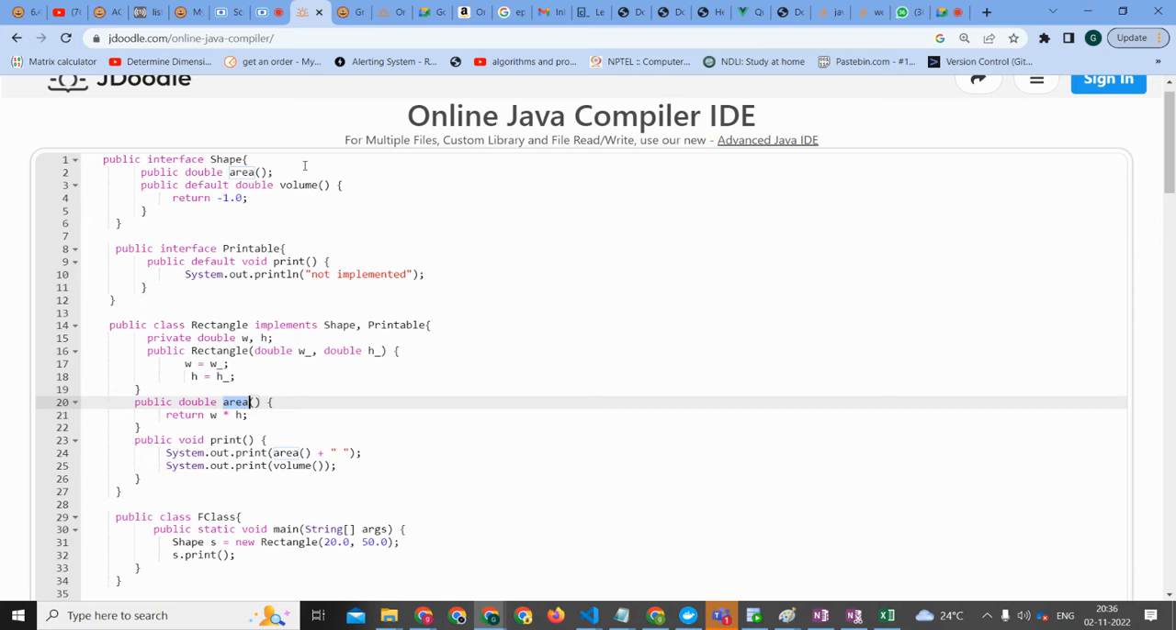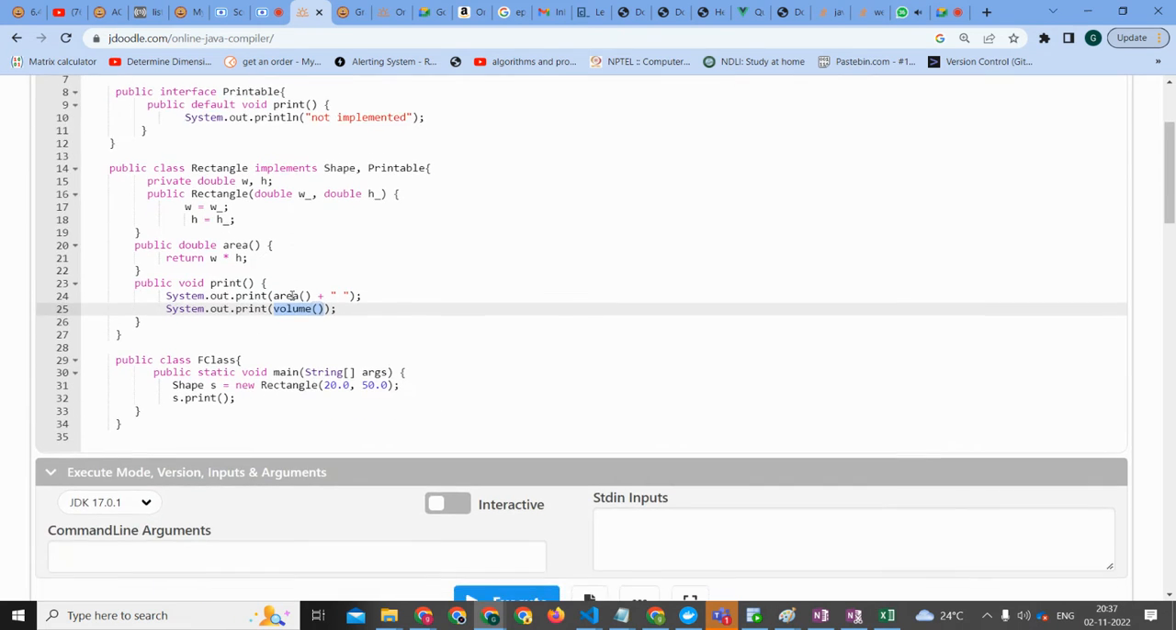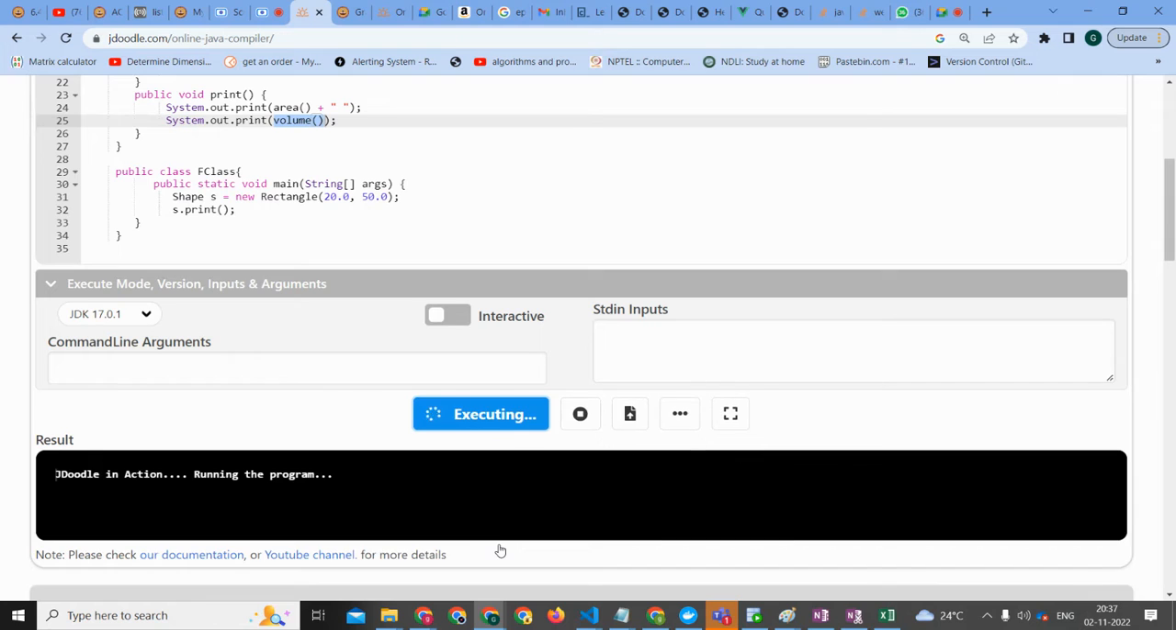I was not able to get that. So volume is not defined, no? Yes, but it is a default method. Volume is default. It need not be defined. So it's fine, right? Yeah, it is fine. Printable is also having a default method, so no problem. So we are going to the print method, the area function we are calling, and w into area, right? Probably whatever it is, 1000. Another thing is volume, so it is going to be minus 1.2. Am I right, Aditya?